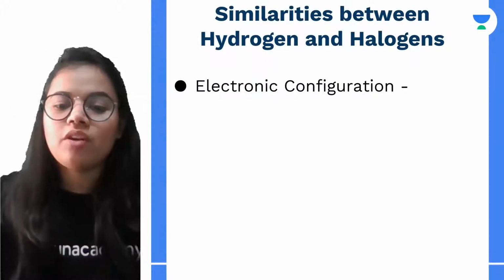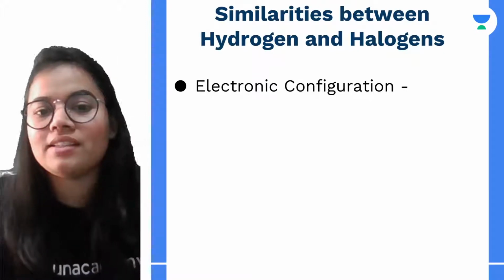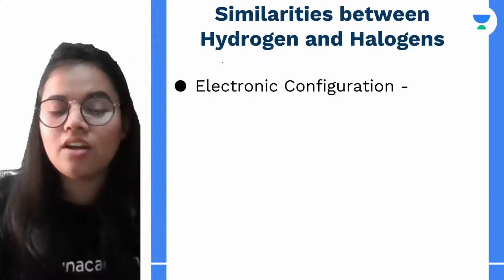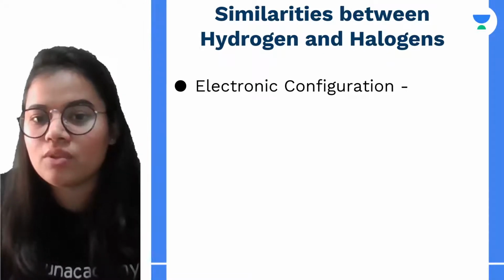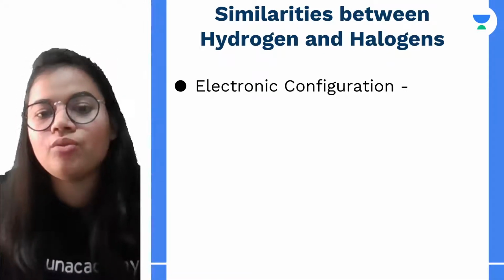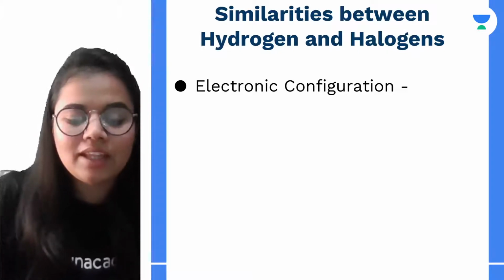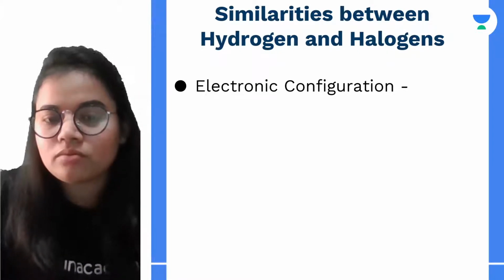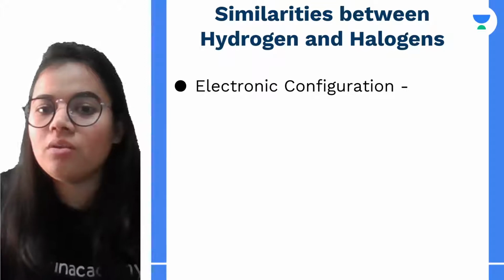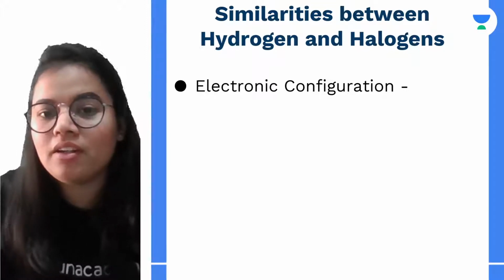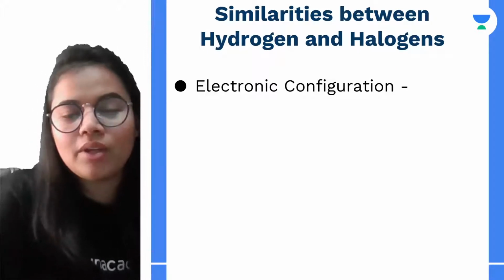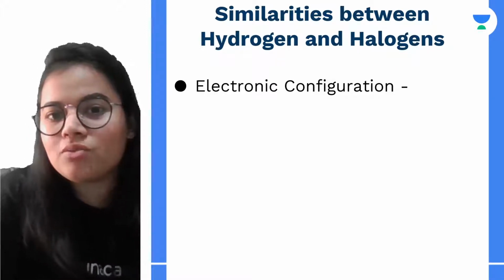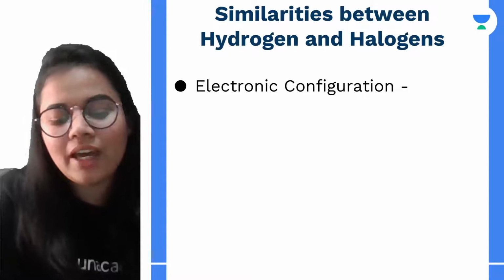Now moving on to the next thing, that is hydrogen and halogens. As I told you, hydrogen has properties similar to the alkali metals and the halogens also. We saw all the properties which are similar between hydrogen and alkali metals. Now we are going to see the properties which are similar between halogens and hydrogen.